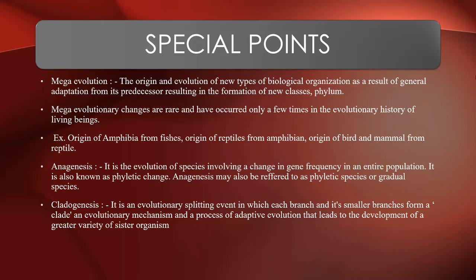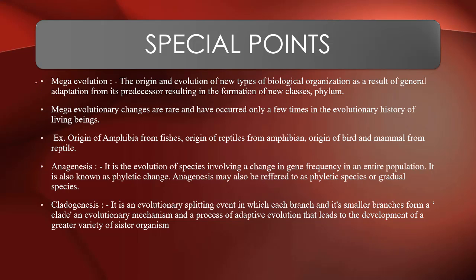We were continuing with the speciation part, that what are the different factors which will lead to formation of new species. We have completed the types of natural selection, and now we are going to start with human evolution. Before proceeding with human evolution, I would like to tell you some important special points which you have to remember for your competitive examinations.